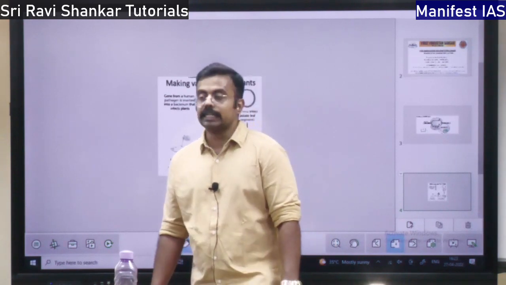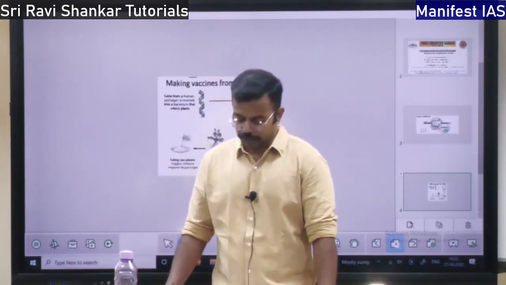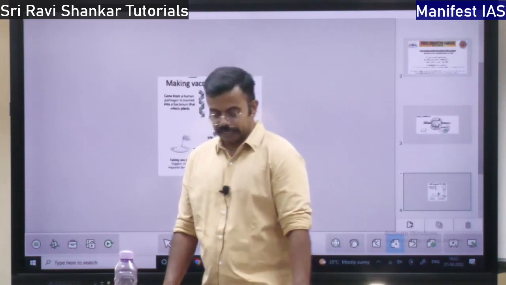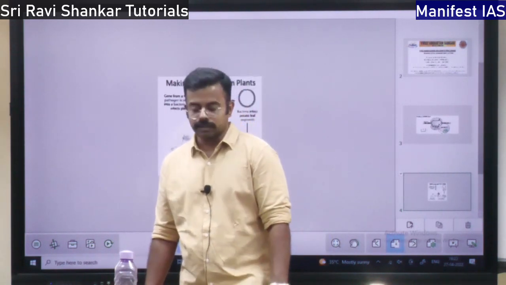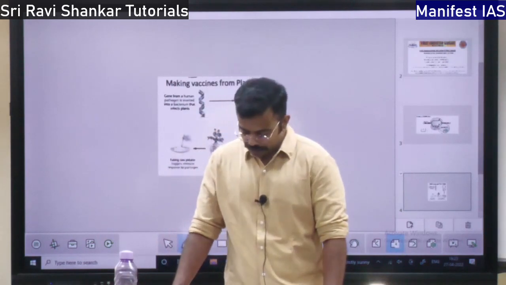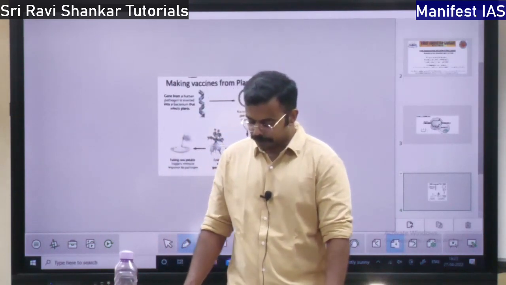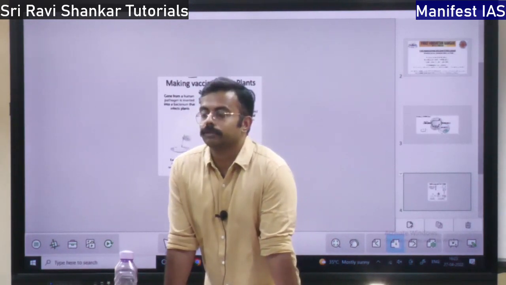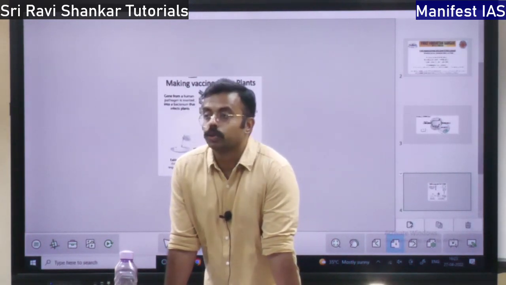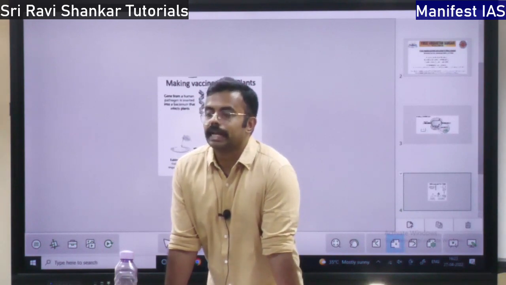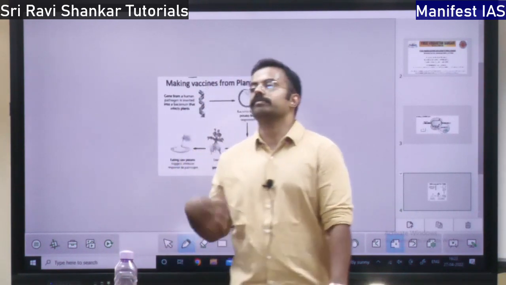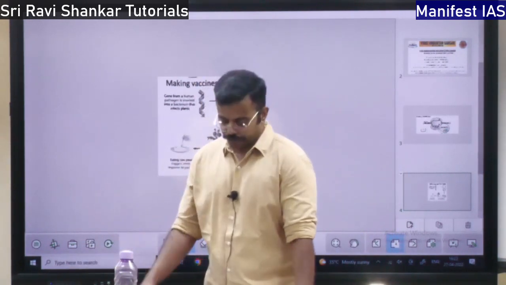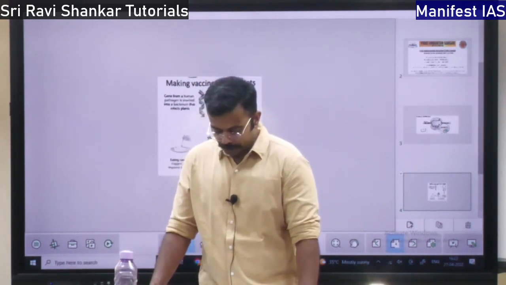So there are 3 types of stem cells, 3 classes of stem cells. One is the totipotent cell. 3 types of stem cells, very, very important, will be asked. One is the totipotent cell. Totipotent means total. So the entire organism can be derived from this cell. An entire human being can be manufactured or reproduced from this cell. That is a totipotent cell.